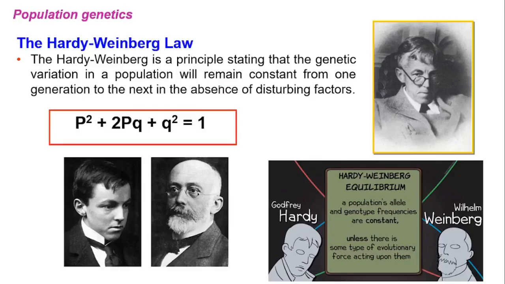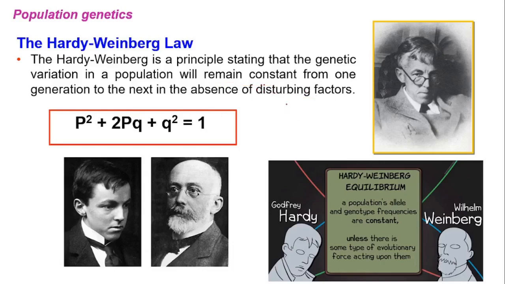Hardy-Weinberg equilibrium is an imaginary formula proposed by two eminent scientists called Hardy and Weinberg. This principle states that genetic variation in a population will remain constant from one generation to another in the absence of disturbing factors. We're going to discuss the disturbing factors further.